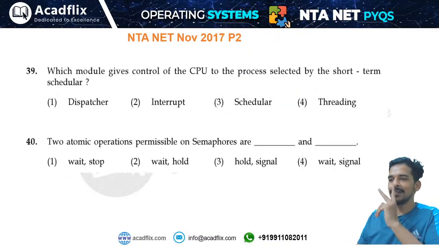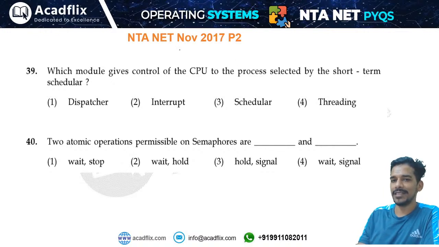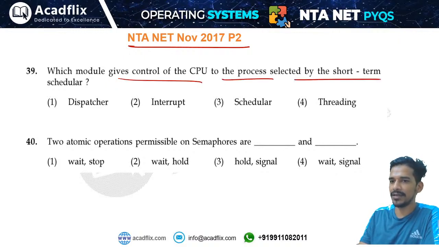This is from UGC NET November 2017. Which module gives control to the CPU? Which module gives the control of the CPU to the process selected by the short-term scheduler? As I told you, the short-term scheduler is a decision maker, and the decision is executed by the dispatcher.